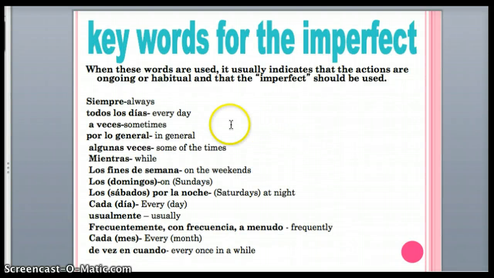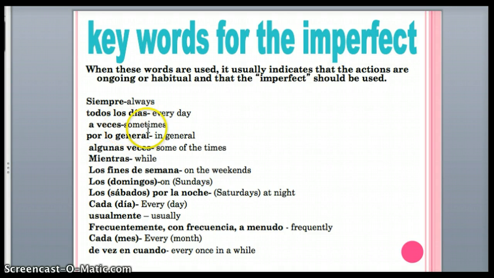All right, so we've got siempre, which means always, and that makes sense, right? So if I'm talking about the past tense and I'm using always, then obviously it's something that happened a lot. Todos los días, every day. That also indicates that it happened a lot. A veces, that's a great phrase. It's on my word wall. It's very important. It gets used all the time.